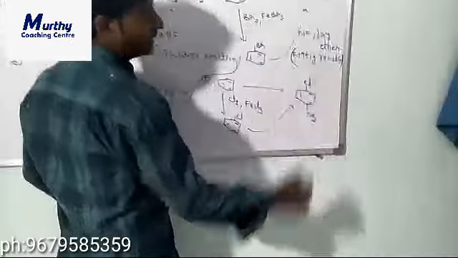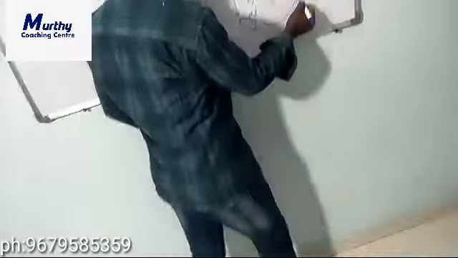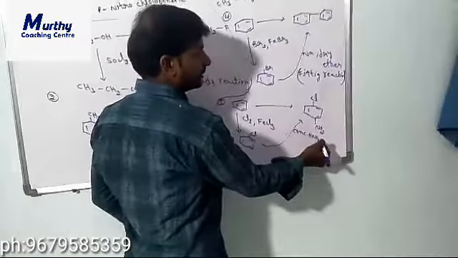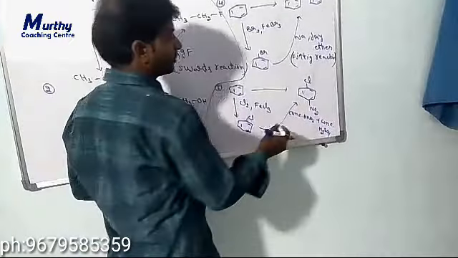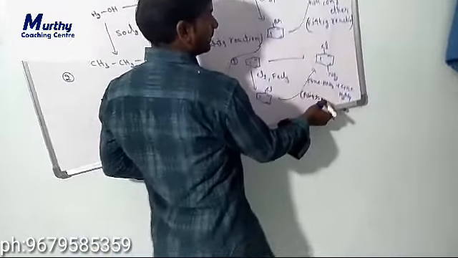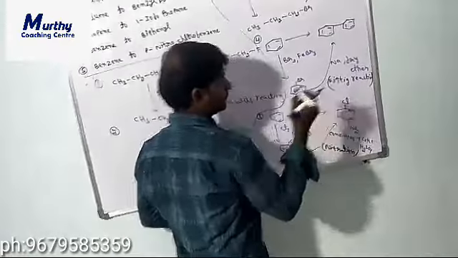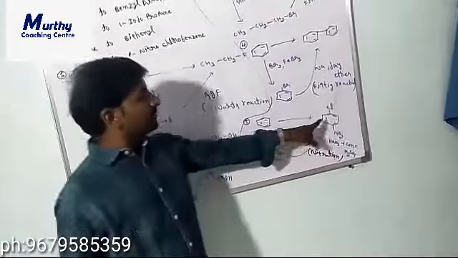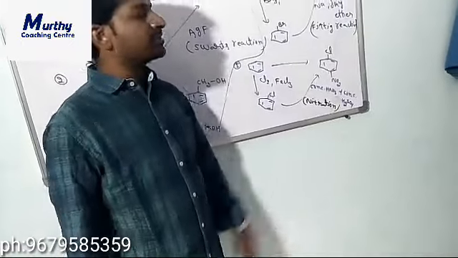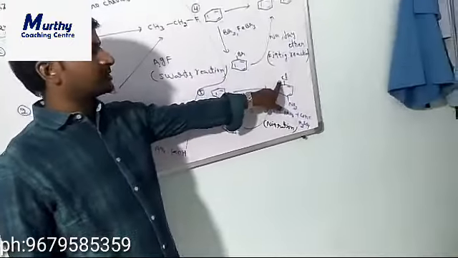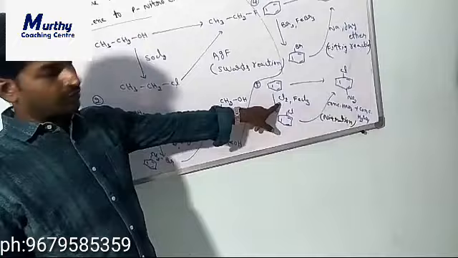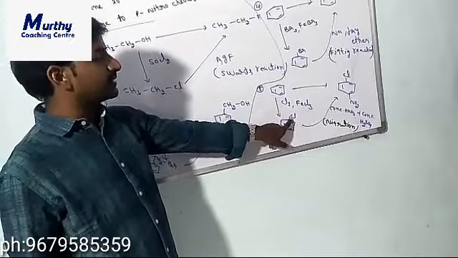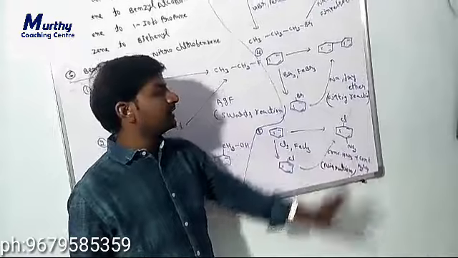After that we have to do the nitration. For nitration, we add concentrated HNO3 plus concentrated H2SO4. This is the nitration. So if on the benzene ring a halogen and NO2 are both present at the para position, first we have to introduce the halogen. So first we do the chlorination, Cl2 with FeCl3, because chlorine acts as an ortho-para directing group. After that we do the nitration.